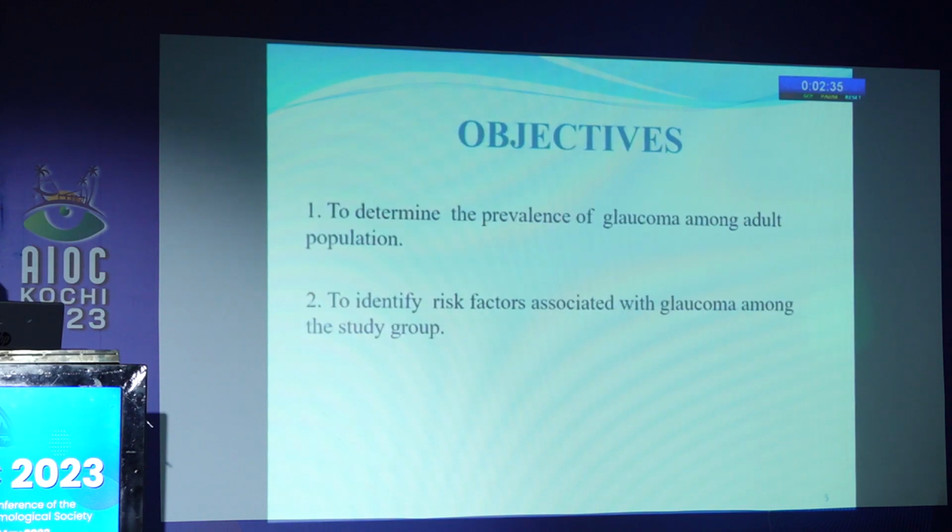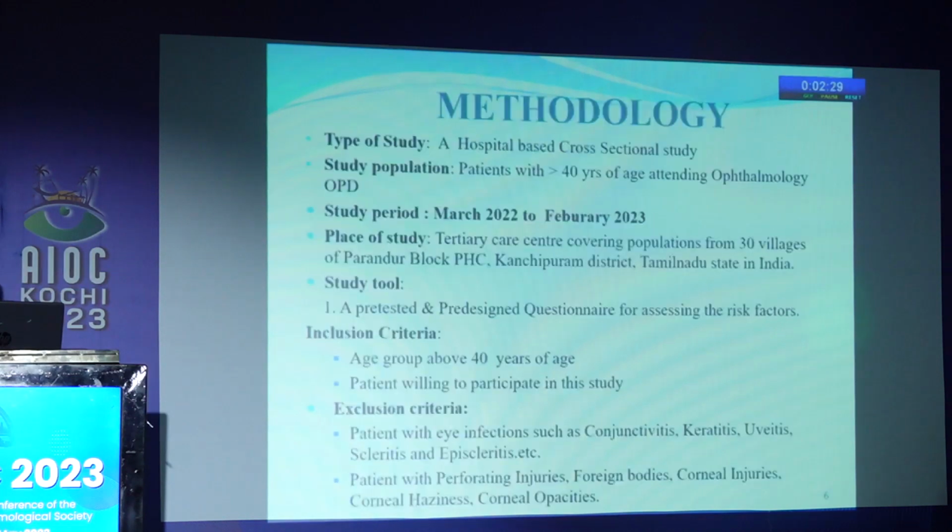Objectives of my study include to determine the prevalence of glaucoma among the adult population, and to identify risk factors associated with glaucoma among the study group. Type of study: it's a hospital-based cross-sectional study of people more than 40 years of age attending the ophthalmology OPD, from March 2022 to February 2023. Place of study: it occurred in a tertiary care center covering a population of 30 villages of Parandur block, PHC, Kanchipuram district, Tamil Nadu state in India. Study tool: a pre-tested and pre-designed questionnaire for assessing the risk factors.